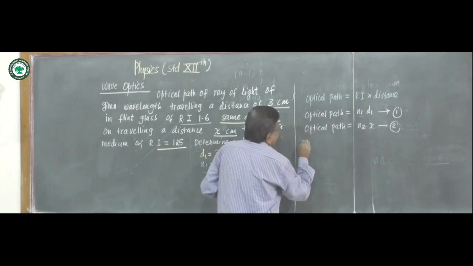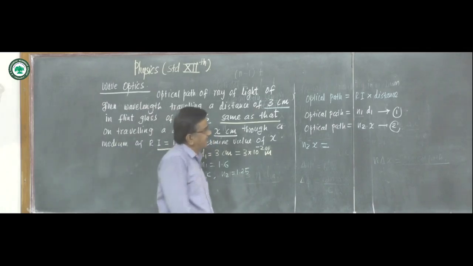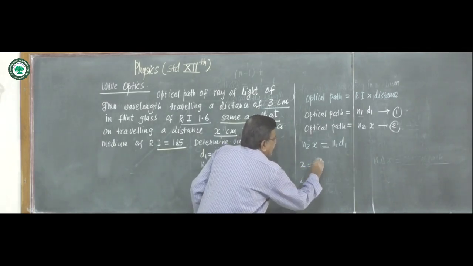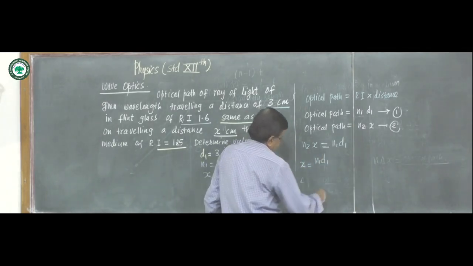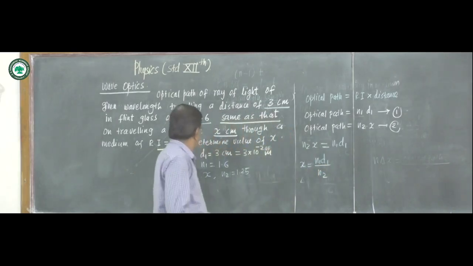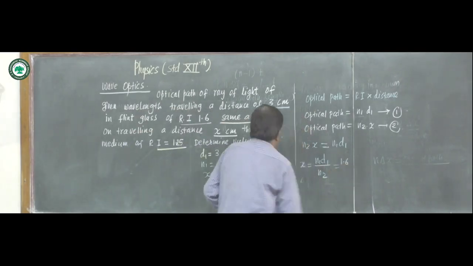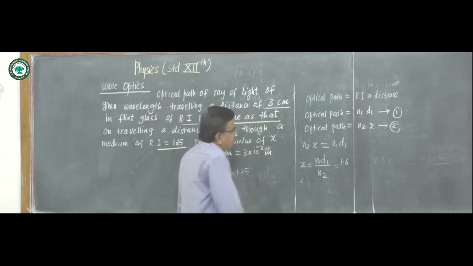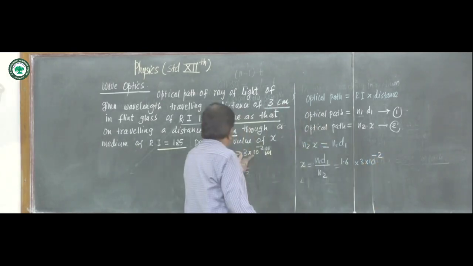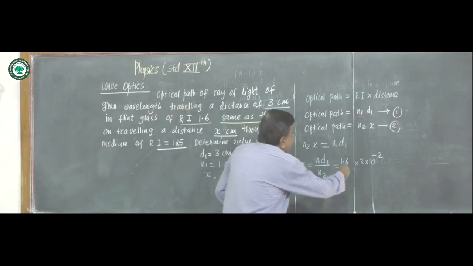So n2 x will be equal to n1 d1. And hence x will be n1 d1 divided by n2. Our n1 is 1.6, d1 is 3 into 10 raised to minus 2, and our n2 is 1.25.